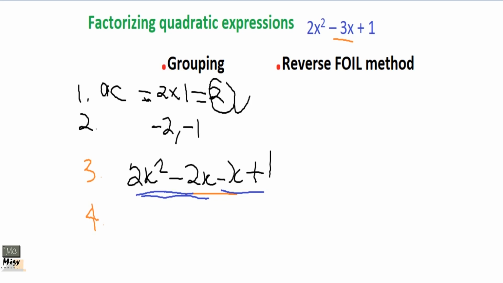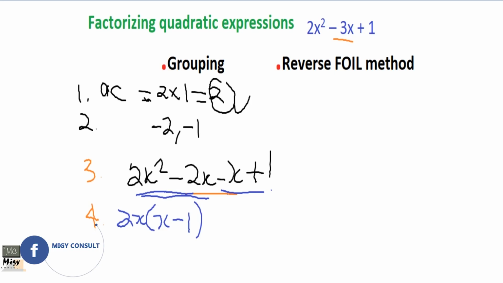The common factor among the first two is 2x, right? Then I open my parentheses. So 2x goes into 2x squared is x, and 2x goes into negative 2x is, you bring your negative sign, 1. Okay. Then you are left with negative x plus 1, right? So what's the common factor here?